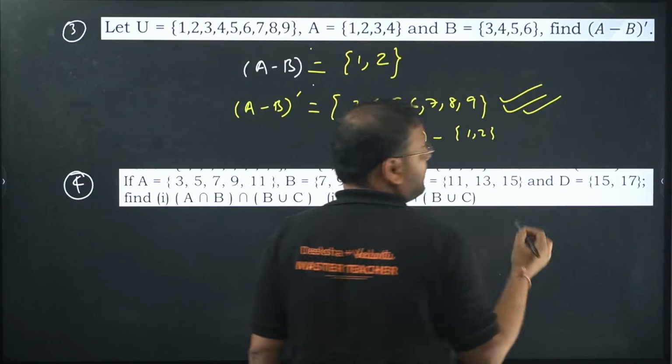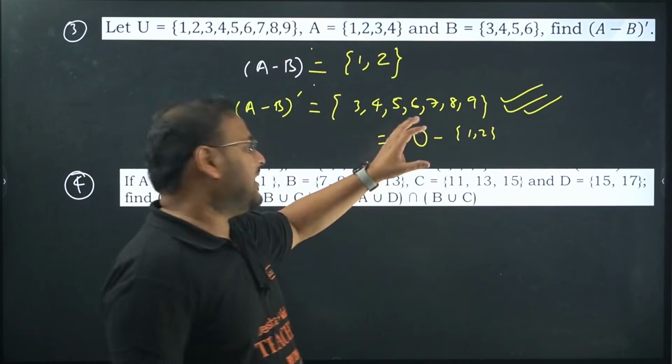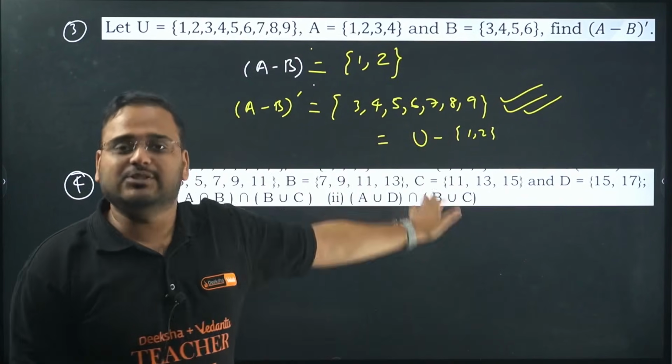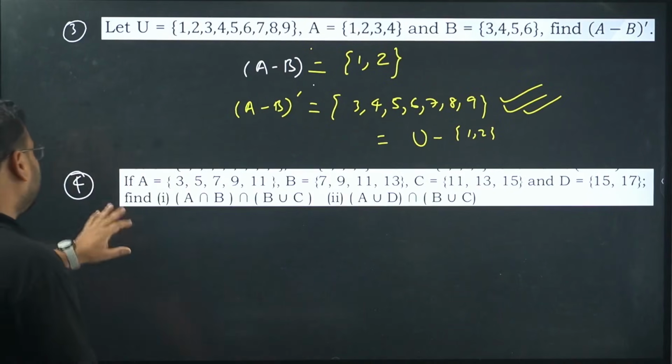Please write this one as your answer. Don't write the last one, okay? But even this way, if somebody has written, it is not wrong, beta. Okay? Now, question number 4.